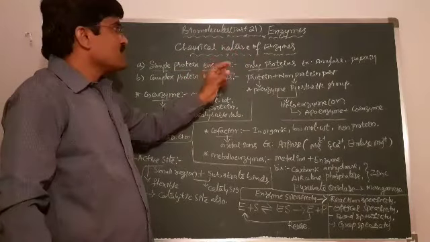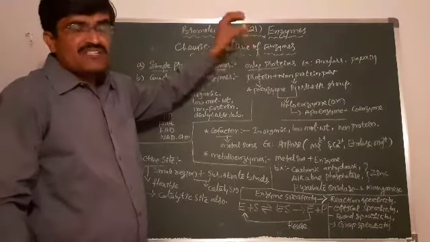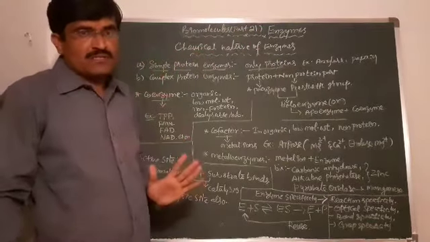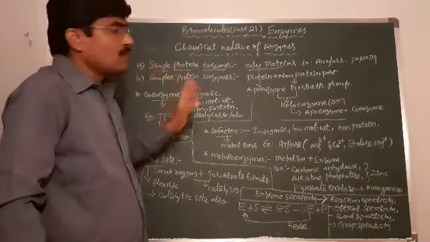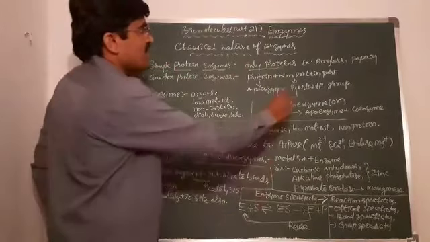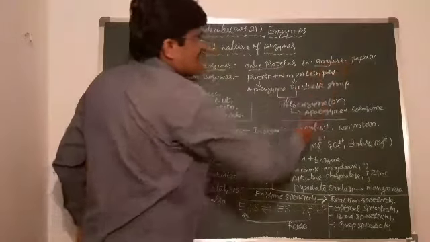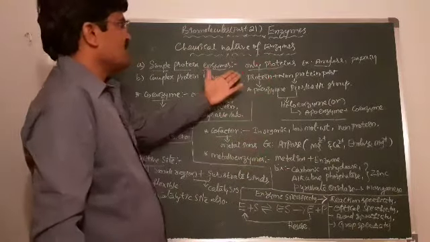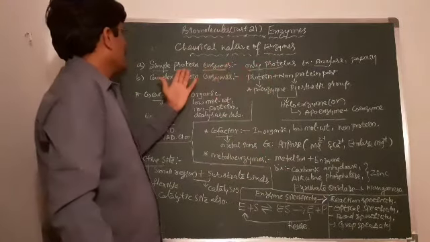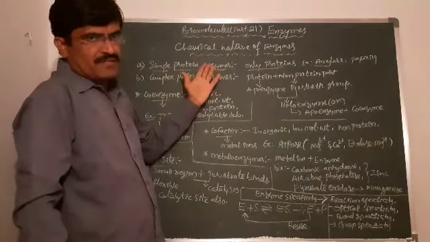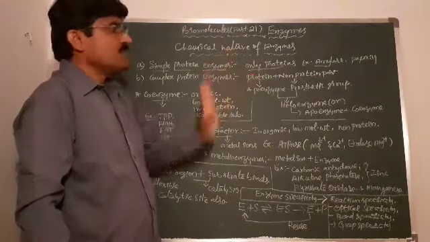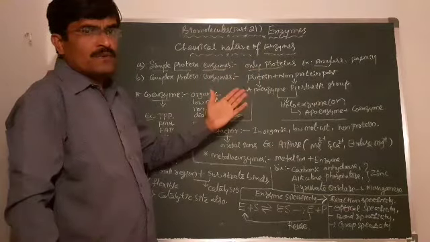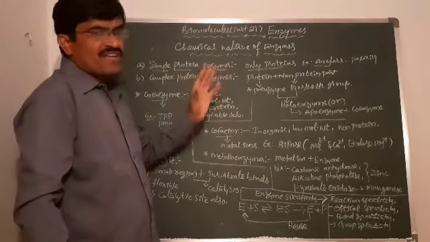So if enzymes are made by protein molecules, such kinds of enzymes we call simple proteins. Examples you can take: amylase and pepsin. These two are examples of simple protein enzymes, made only by protein molecules. Protein inside has amino acid content, amino acid residues.